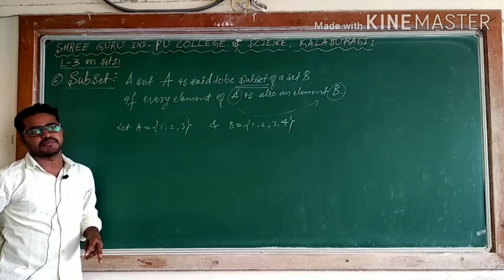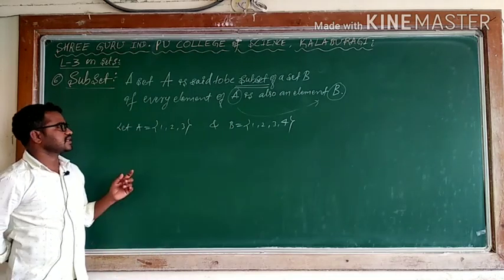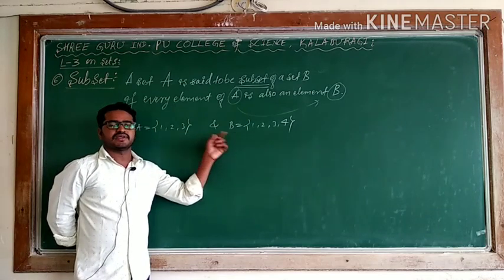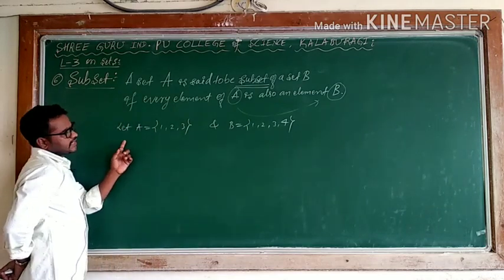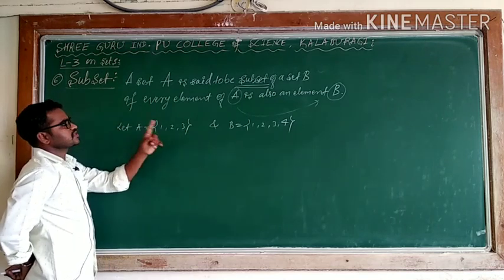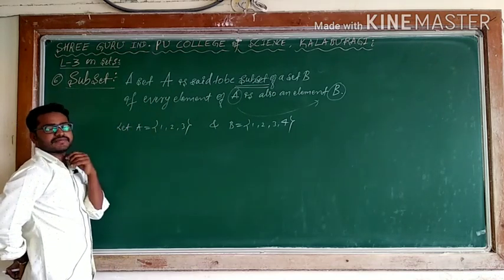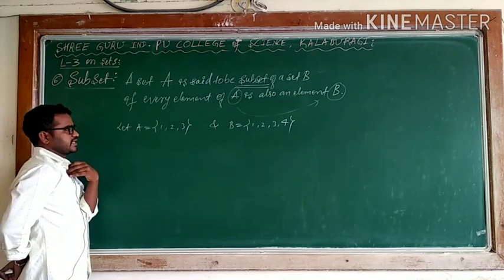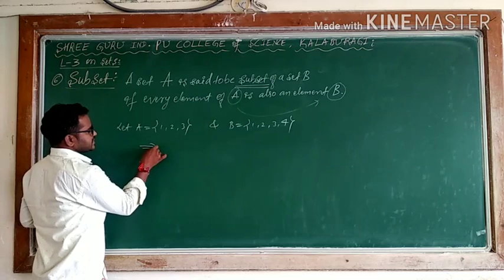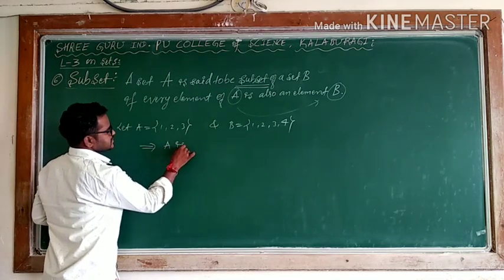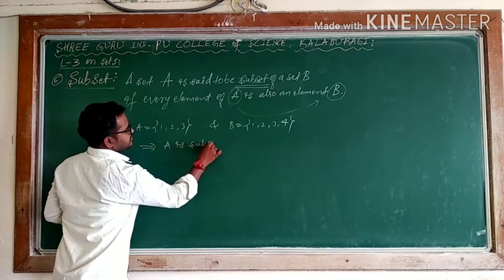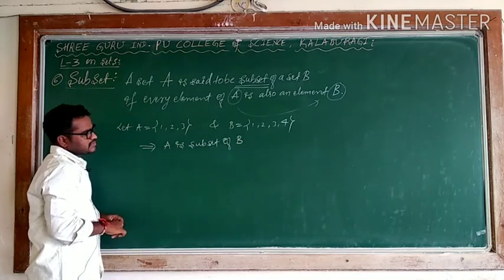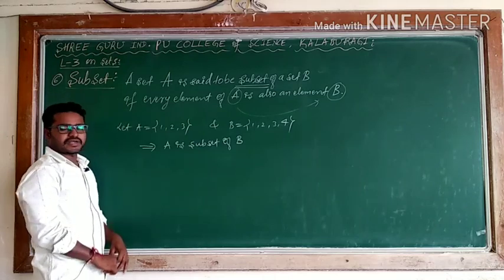Means if A is a subset of B, I can say every element of the set A also belongs to set B. Here A is a subset of B. B is not a subset of A because 4 is not there. Means they may be equal, may not be equal. So now I can say that it implies A is a subset of B. When I am saying A is a subset of B, what it means?